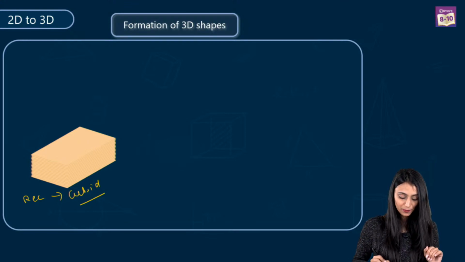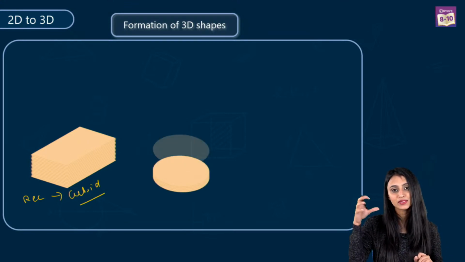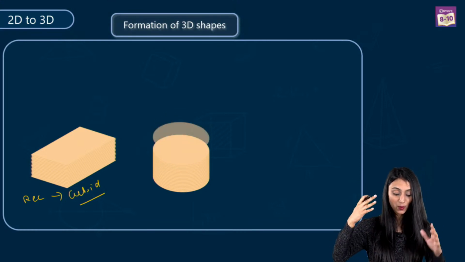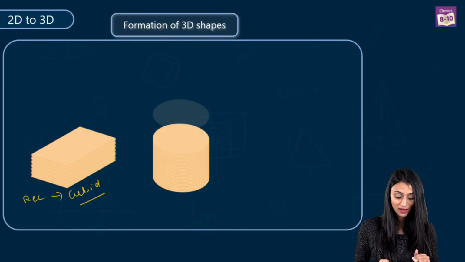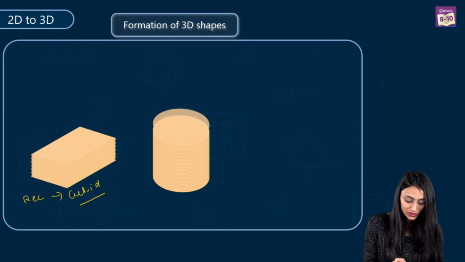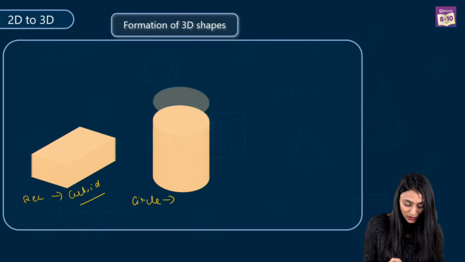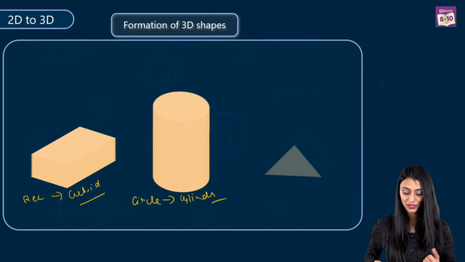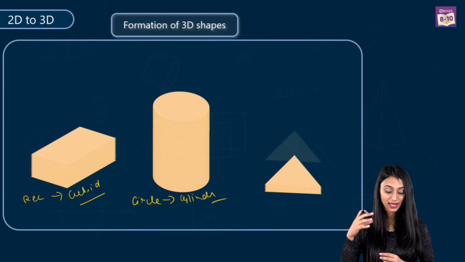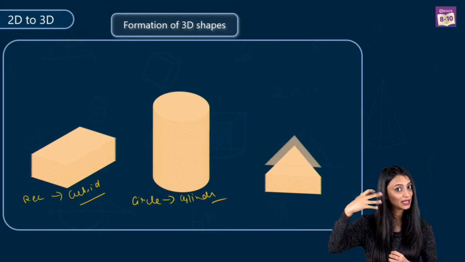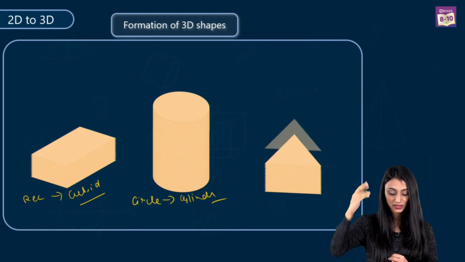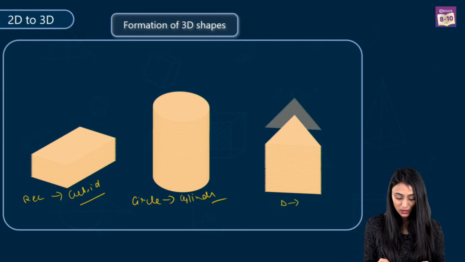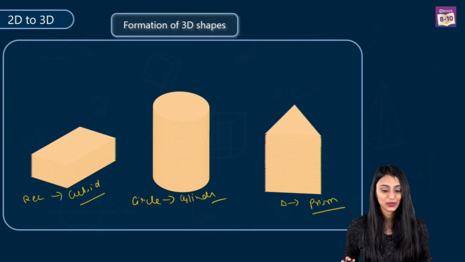So this rectangle converts to a cuboid. Let me show you one more example. Like we have this circle. If I keep piling up circles of the same radius on top of each other so that it reaches a certain height, we can see finally that it becomes a cylinder. So here the circle is converted to a cylinder. Circle is a 2-dimensional figure and cylinder is 3-dimensional. Our next example is a triangle. If I keep piling up triangles of the same measurement on top of each other, what do we get at the end? We get a prism. So the triangle is converted into a 3-dimensional prism.